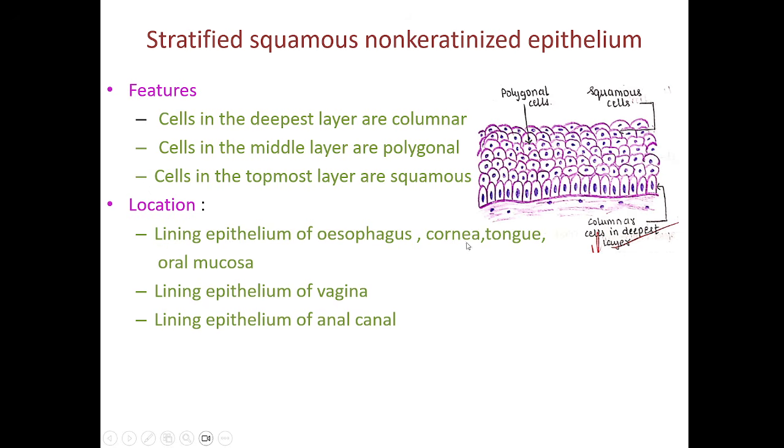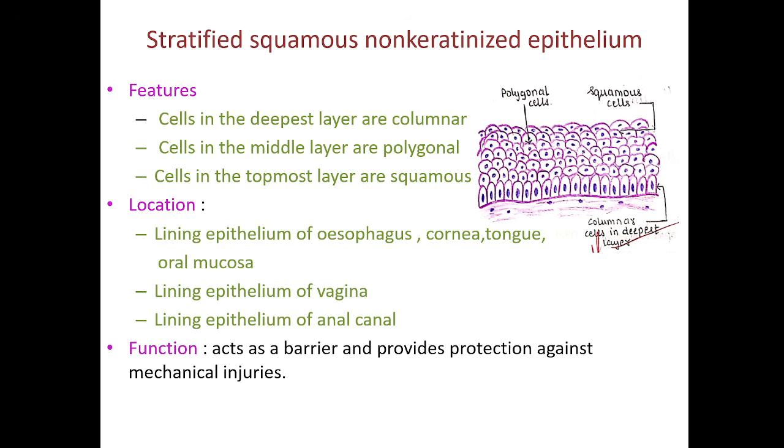Other things like the cornea are lined by this epithelium. The lining epithelium of the vagina and the lining epithelium of the anal canal are also made up of stratified squamous non-keratinized epithelium. It acts as a barrier and provides protection against mechanical injuries.